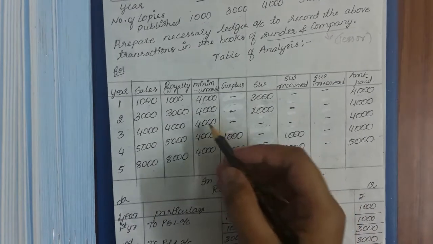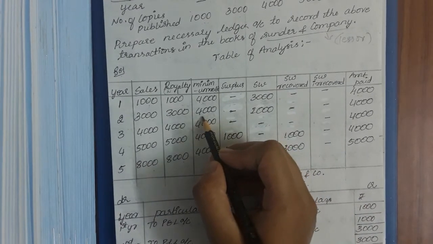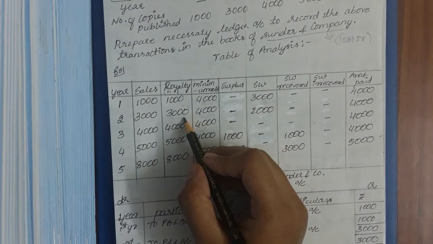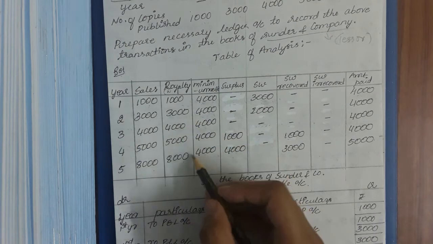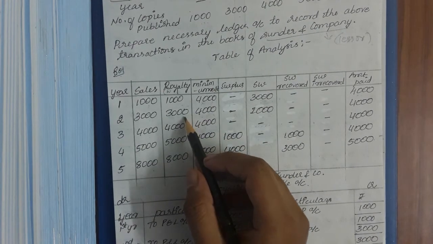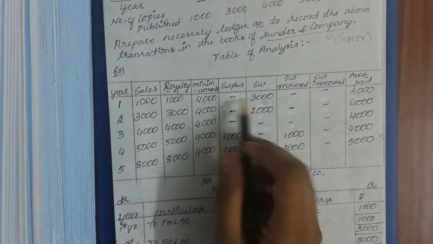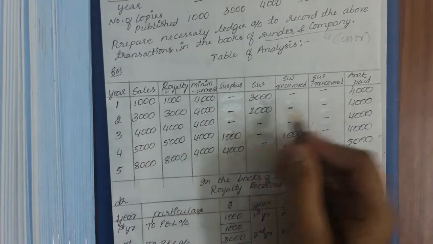Next, coming on to the next year, even in the next year the minimum rent is more than royalty. When minimum rent is more than royalty, what happens? We have short workings. So what will be the amount payable?